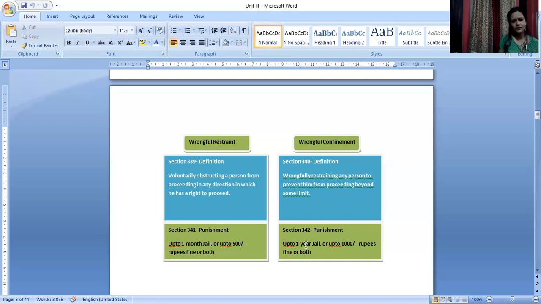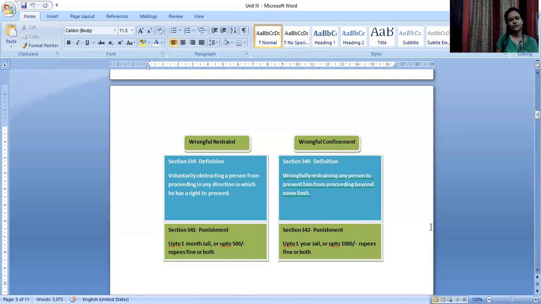But even if you are restricted from entering a park, that would not matter much, right? Because you have other places to go. You are otherwise free. But in case of wrongful confinement, you are not free. You are basically restricted within a prescribed limit. That is the reason why we have a lesser punishment in case of wrongful restraint, but the punishment will increase in case of wrongful confinement. So that is the basic difference between these two types of crimes.